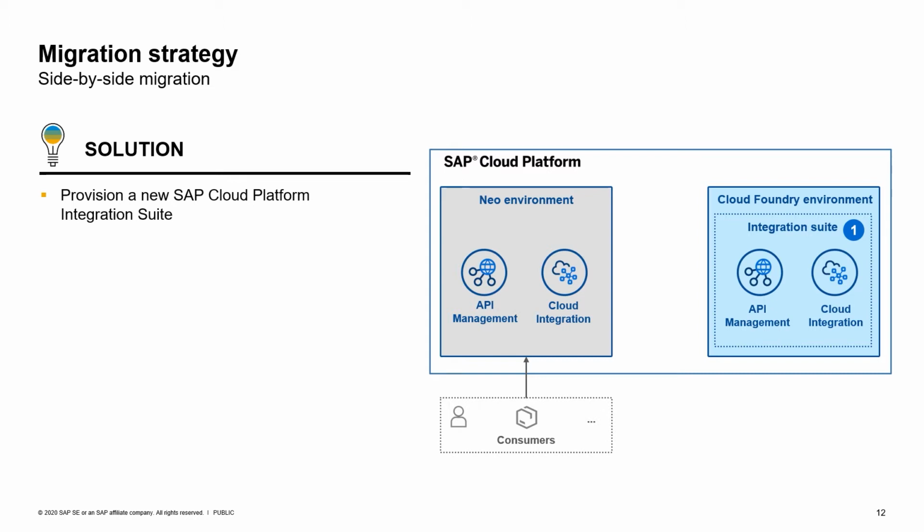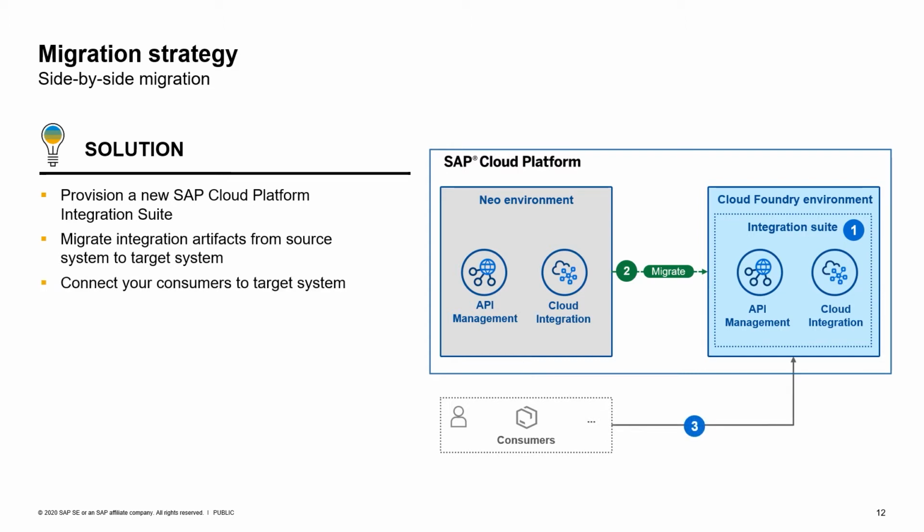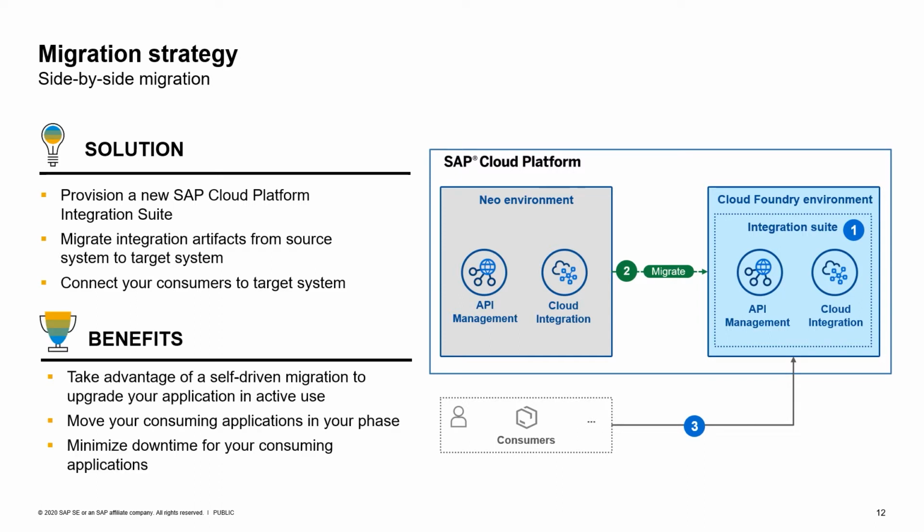And then you copy all your artifacts to this new world without changing and touching your consumers. And only once you're done with testing and so on and setup, then you switch your consumers to the new environment. By this, you can go at your own pace and you can decide when to switch what. By this, you minimize the downtimes for your consumers.